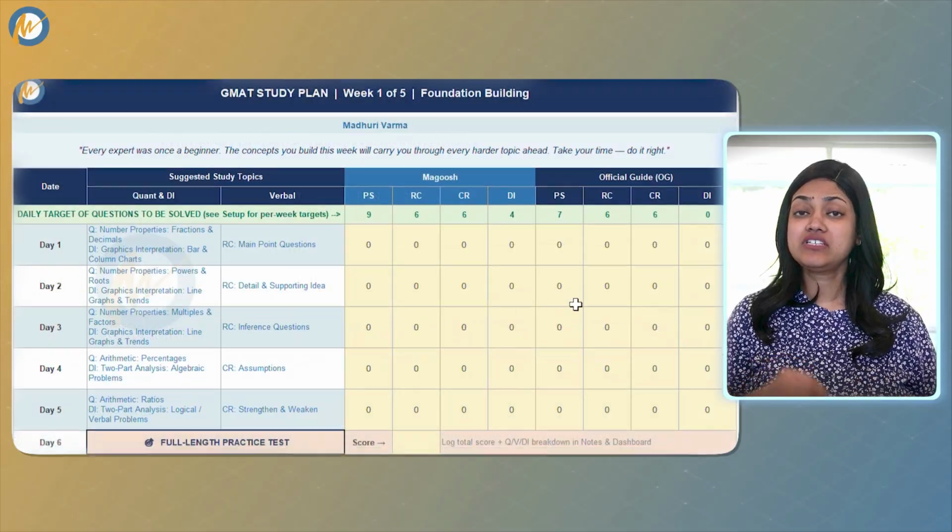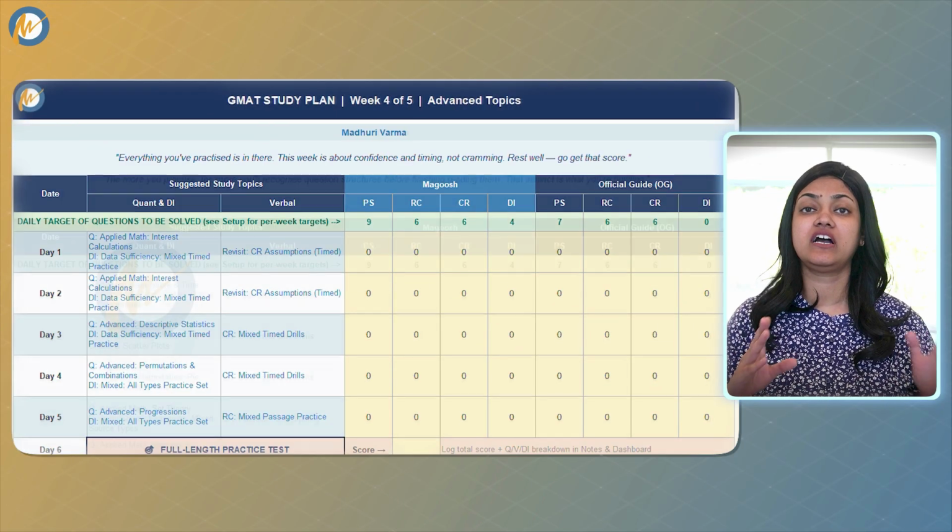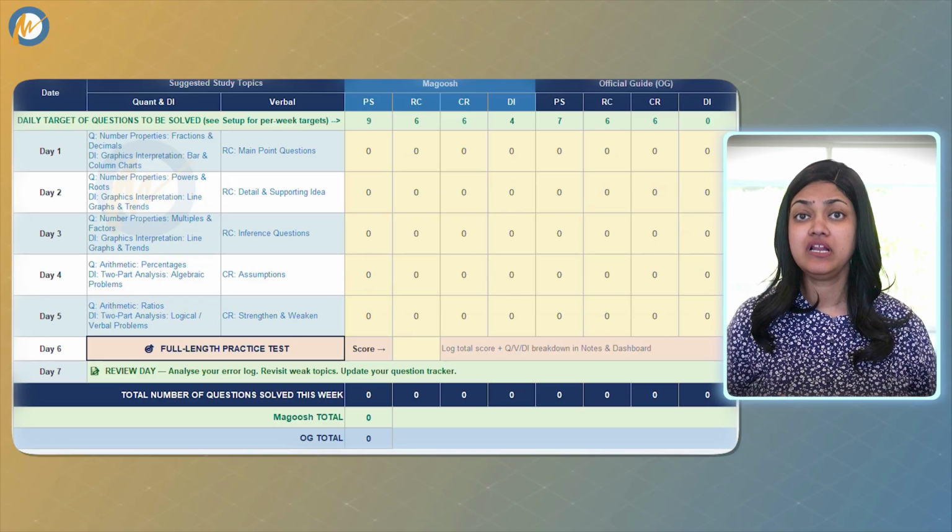Now let me show you the crux of the planner and where all the magic happens, the weekly sheets. There are 26 week sheets in this file which cover up to a 6-month plan. But here is what I want you to notice. The planner only shows you weeks relevant to your plan. If you have a 13-week plan, weeks 1 through 13 are fully populated with your study schedule, including first time studying and revision. Week 14 onwards will clearly tell you that it's outside of your current plan so that there is no confusion.